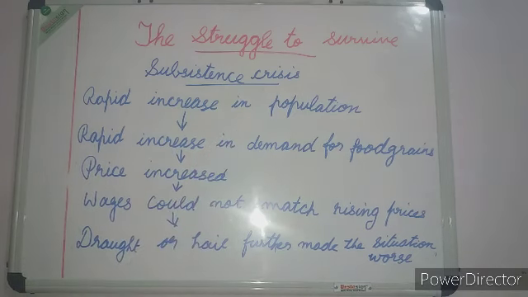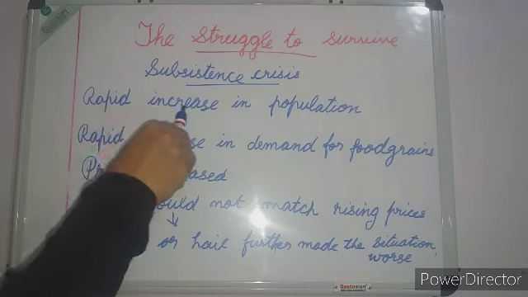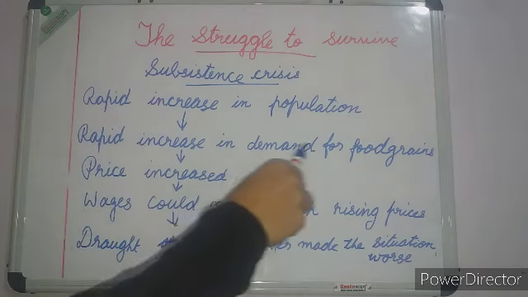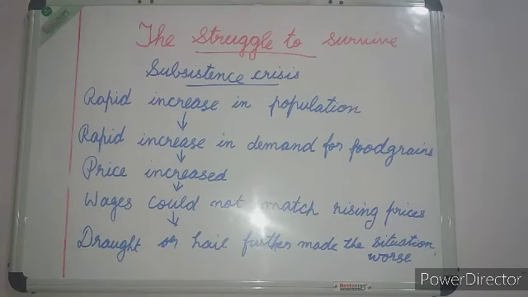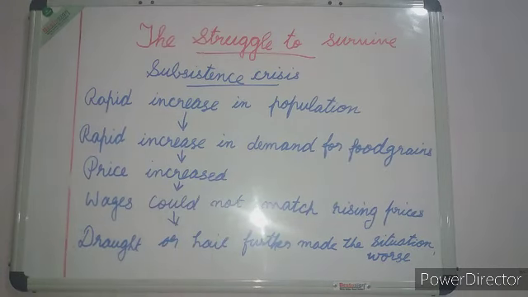Rapid increase in population. The population of France rose from about 23 million in 1715 to 28 million in 1789. This led to a rapid increase in the demand for food grains. When the demand for food grain increased, the price also increased.